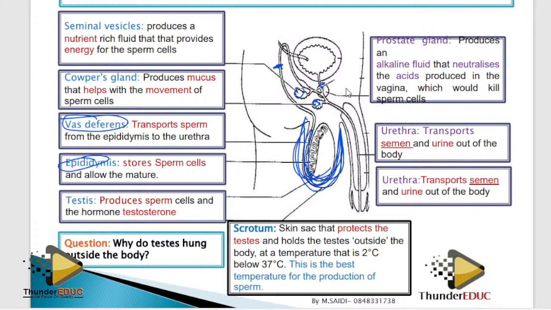If this vasectomy has been done on this person, can this person impregnate someone? No, because these sperms are no longer able to cross to the urethra. You understand? So the semen you produce no longer has sperms. Yes. What's the difference between semen and sperms? Semen is a combination of sperms and these fluids, while sperms is only the one which contains the reproductive cells.